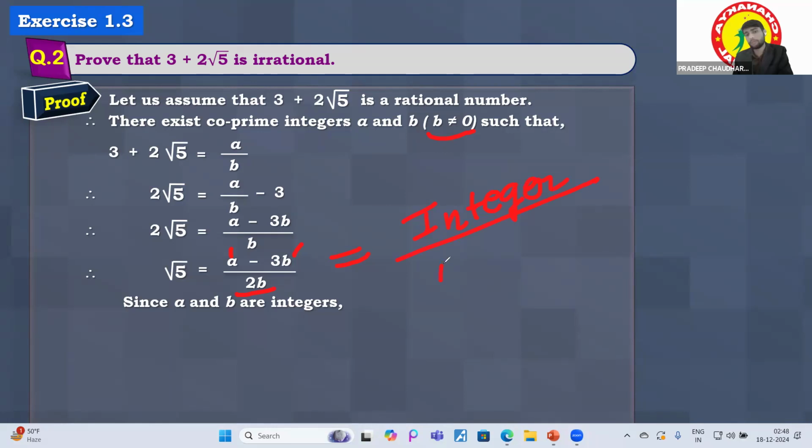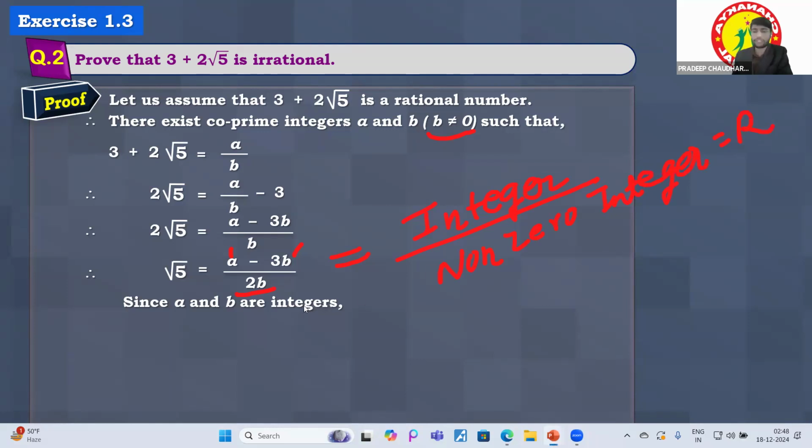Integer upon non-zero integer. So basically it is called the rational. So it is the rational number. It will be equal to the rational number. Okay, yes or not?